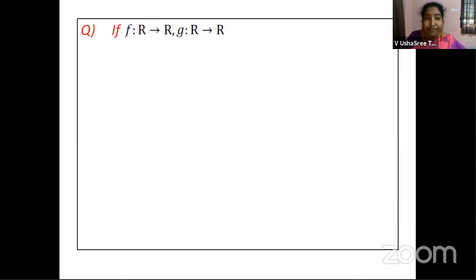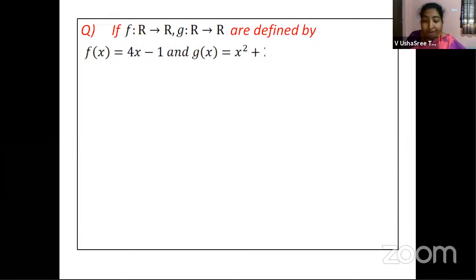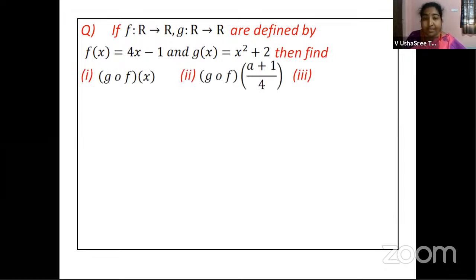So if f maps R to R and g maps R to R are defined by f of x is equal to 4x minus 1 and g of x is equal to x square plus 2, then find the first one, g circle f of x, the second one, g circle f of a plus 1 by 4, the third one, f circle f of x, and the fourth one is g circle f of 0.